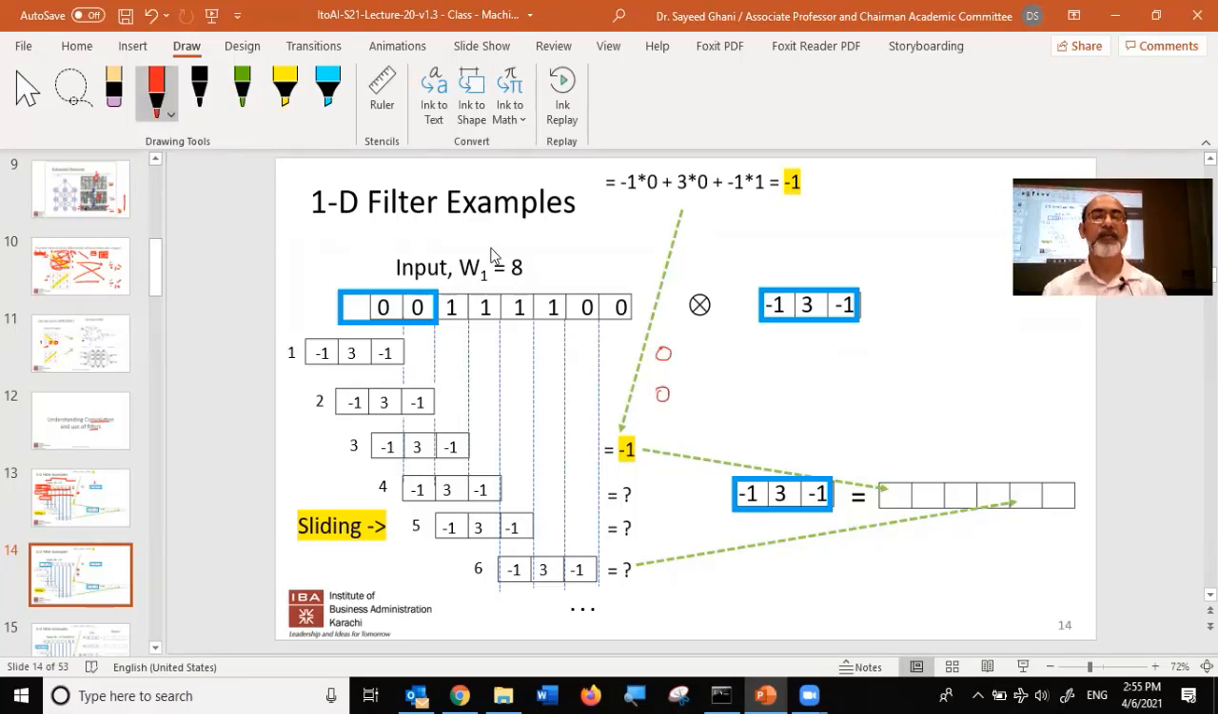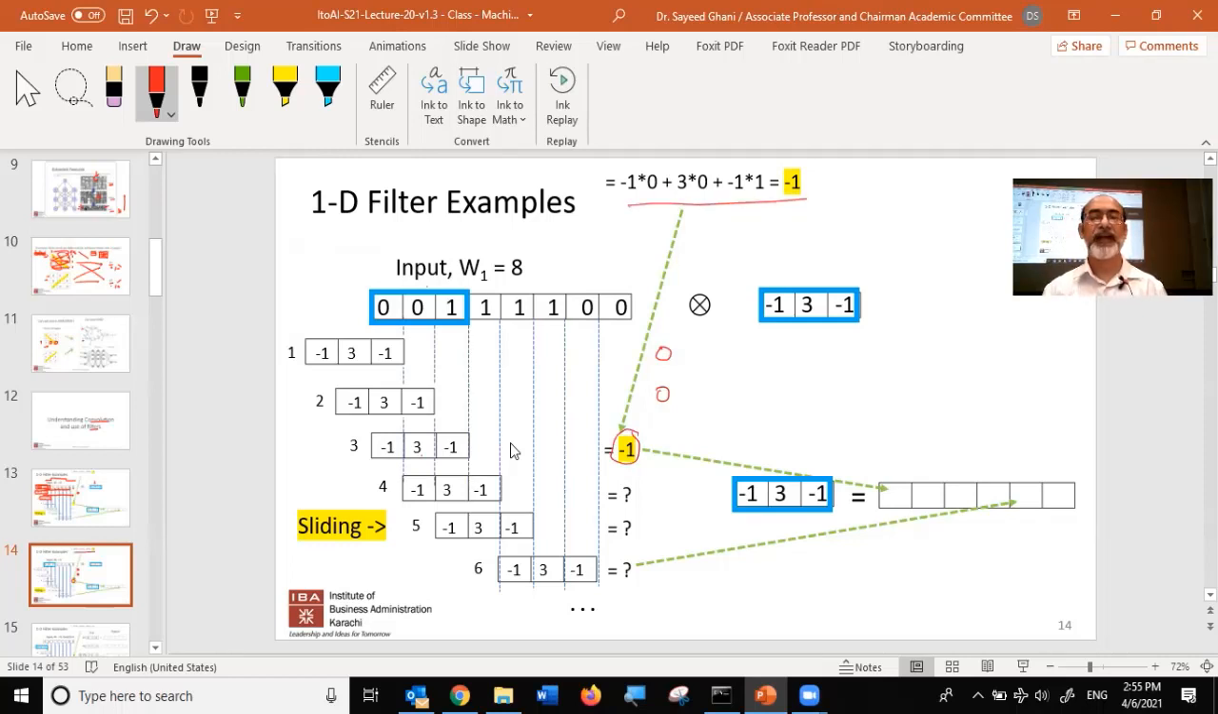Now this is the interesting one, where I've taken the filter and I've placed it over here. Now this filter is being placed over here, which you can see is the bottom, number 3. So what are we going to get? -1 multiplied by 0, 3 multiplied by 0, and -1 multiplied by 1. So you're going to get a 1 over here. That calculation is shown over here.